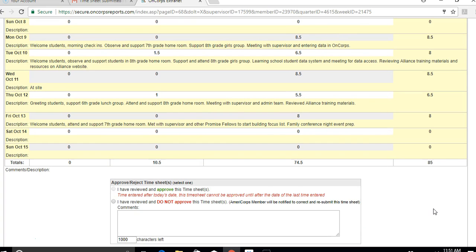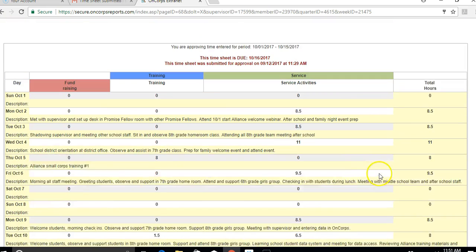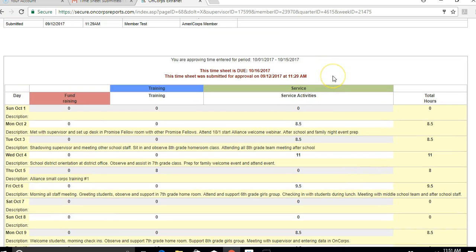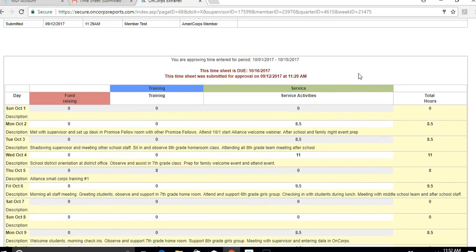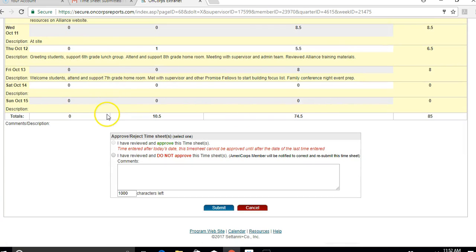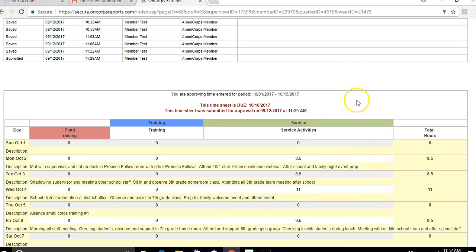And then another thing you want to check is you need to check when this timesheet is being submitted. Now, obviously, my time is off. I submitted this morning, and this is a timesheet that's due in the middle of October, so it was submitted over a month early. So this isn't the best example, but you want to make sure that your Promise Fellow is not submitting their timesheet until after all of those hours have been served. So this timesheet would be due on the 16th, after they've served on Friday and after the weekend has happened. So make sure they're not submitting it too early. That is a very big thing.